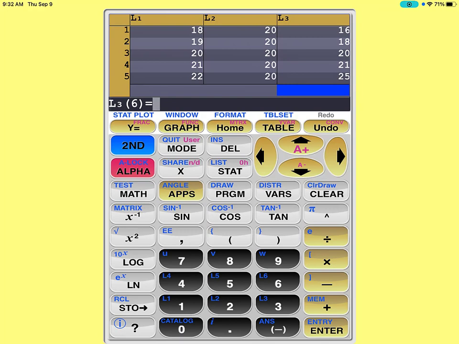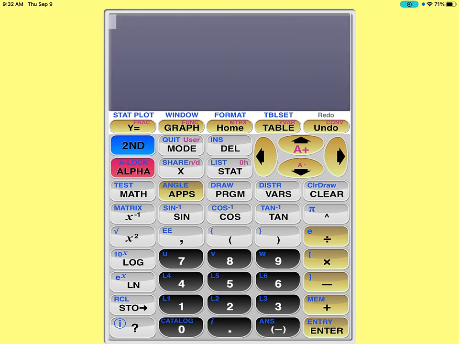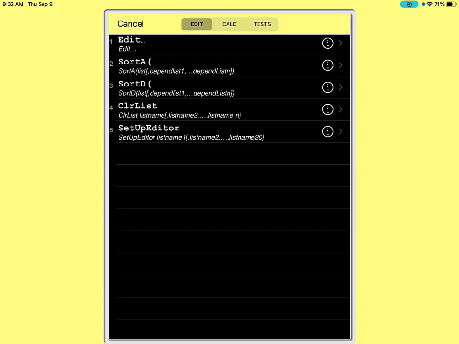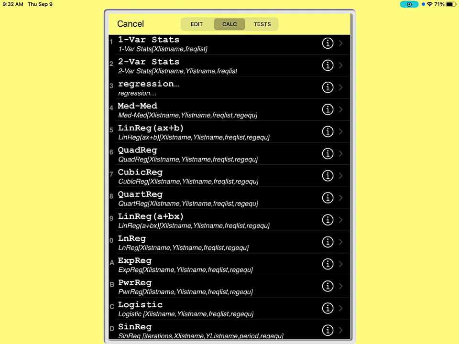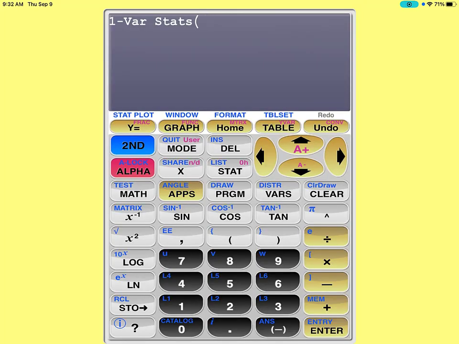So now I have all 3 sets: set 1 in list 1, set 2 in list 2, and set 3 in list 3. So now I'm going to go out of here. I'm going to press second, mode. I'm going to press stat, calculate, 1-Var Stats, and I'm going to press now second, and then the number 1, because that'll give me list 1.